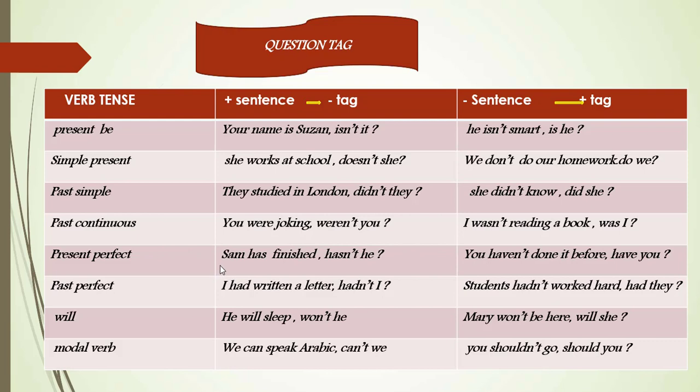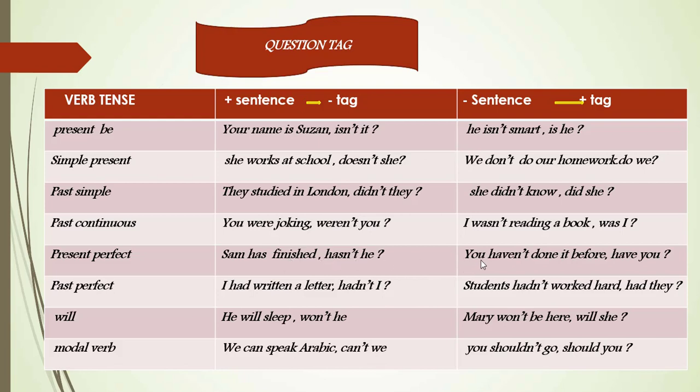For present perfect, here we have this example: Sam has finished, hasn't he? So look here, has finished is positive. Then the question tag is negative: hasn't he? Sam has finished, hasn't he?